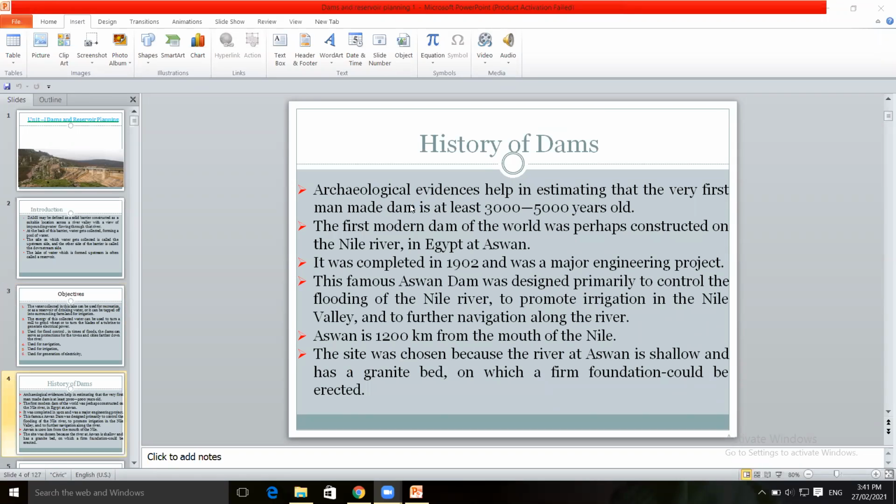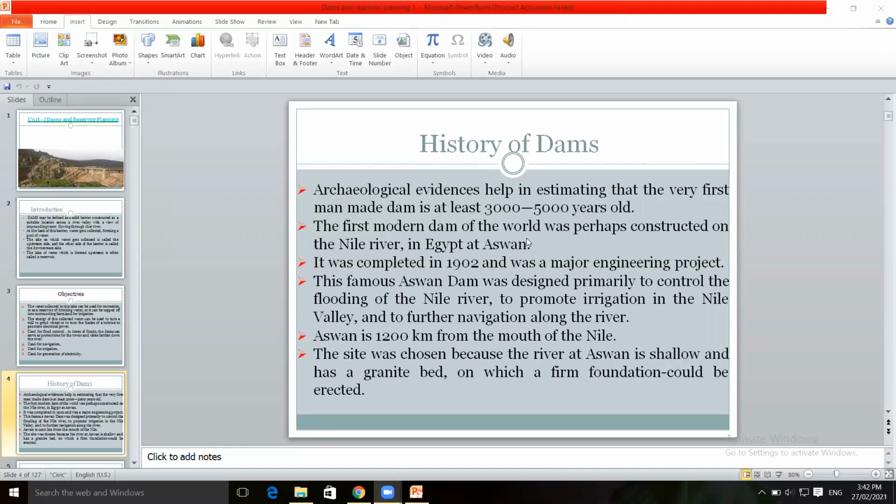Then the history of dams we have seen. The first dam was built 3000 to 5000 years ago, according to archaeological evidence.